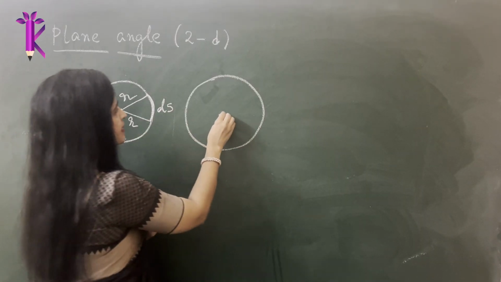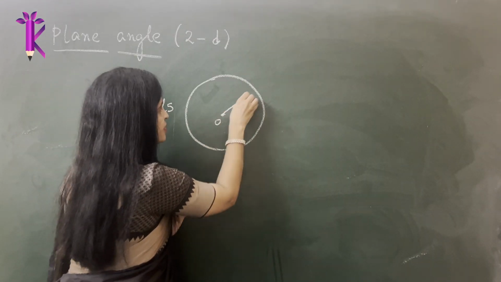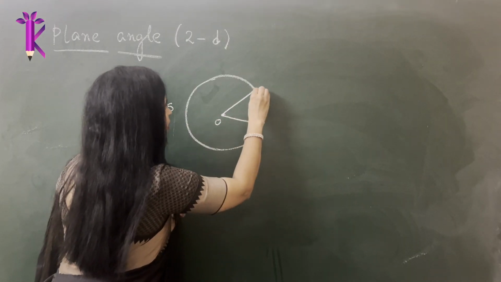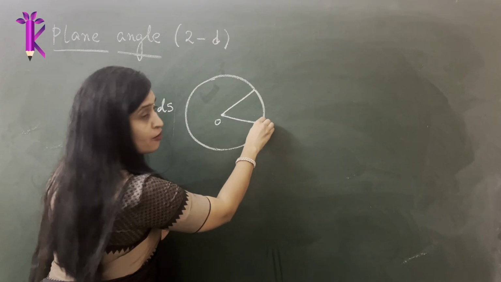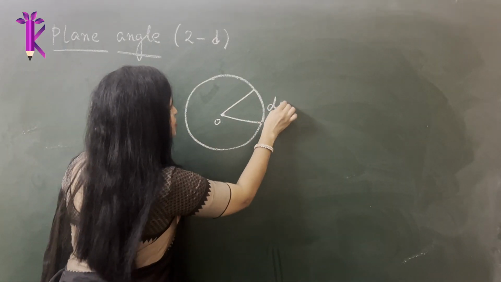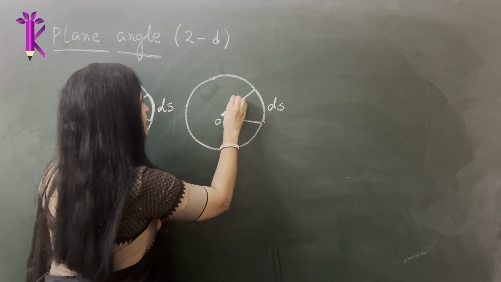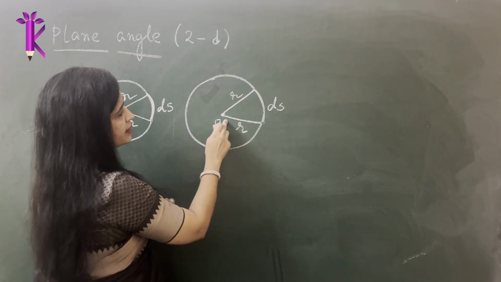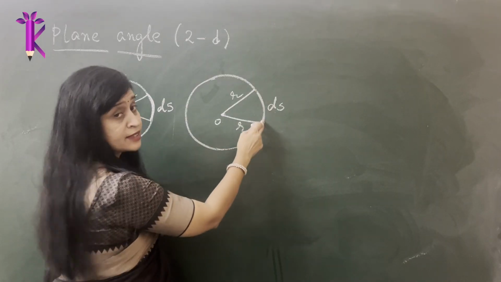In this case, since the radius is large, you get a bigger piece or a larger length of the arc length. So ds is larger here since r is greater. So you can see as the radius increases, the arc length also increases.